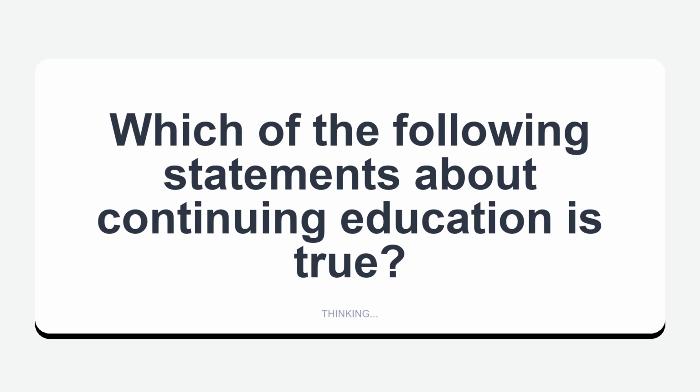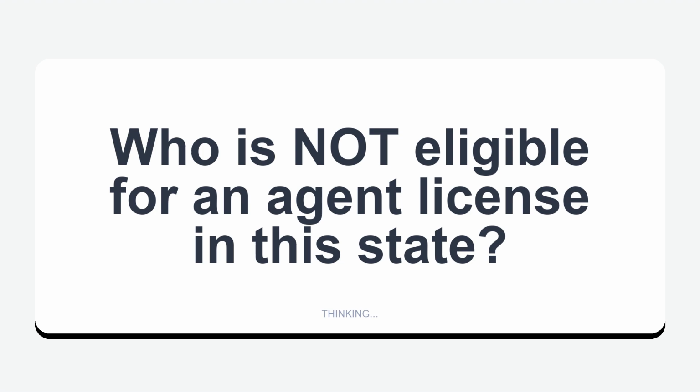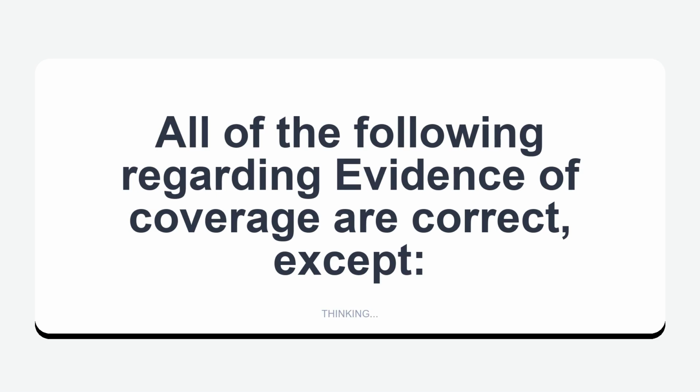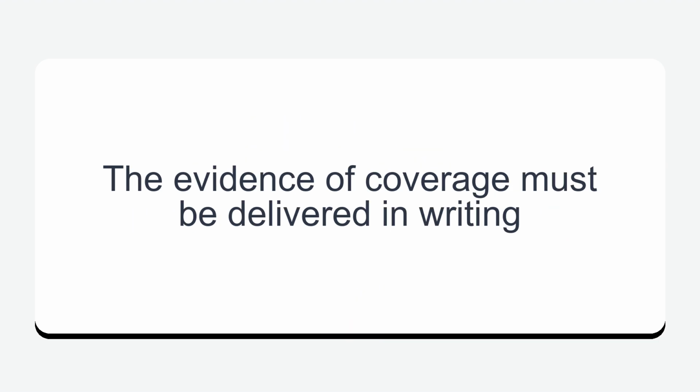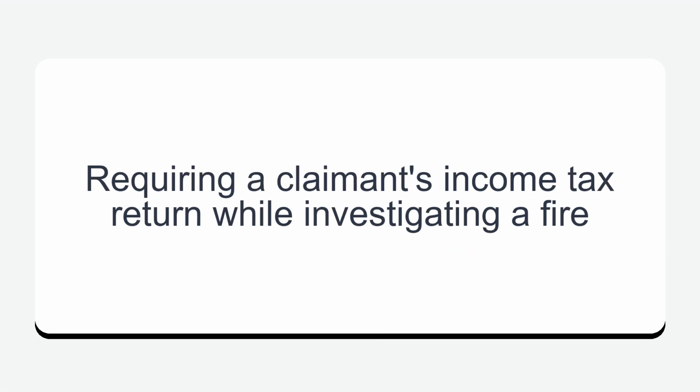Which of the following statements about continuing education is true? At least 50% of continuing education hours must be completed in a classroom or classroom equivalent setting. Who is not eligible for an agent license in this state? A 17-year-old who passed the licensing exam 6 months ago. All of the following regarding evidence of coverage are correct, except the evidence of coverage must be delivered in writing. Which of the following is not a prohibited claims settlement practice? Requiring a claimant's income tax return while investigating a fire.